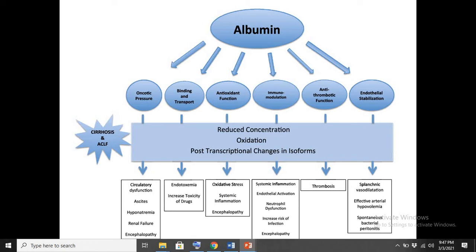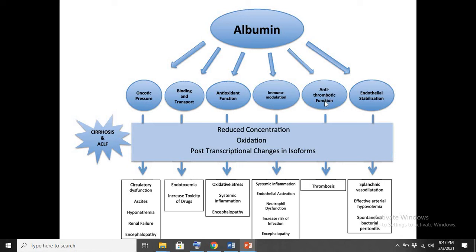So we were talking about albumin. Albumin is a blood protein, and albumin exhibits diverse biological functions. It can act as an antioxidant. It can be used to regulate your immune system.